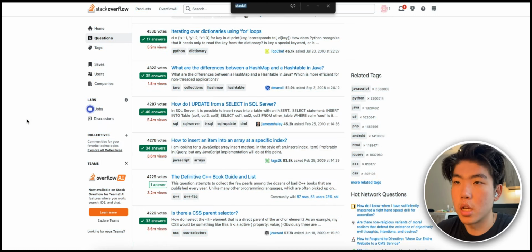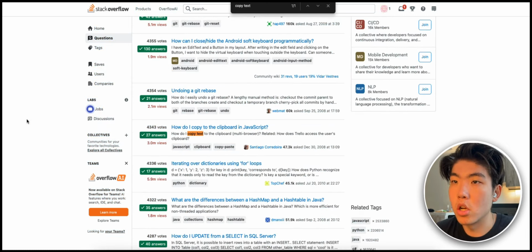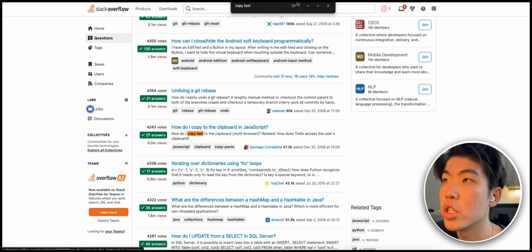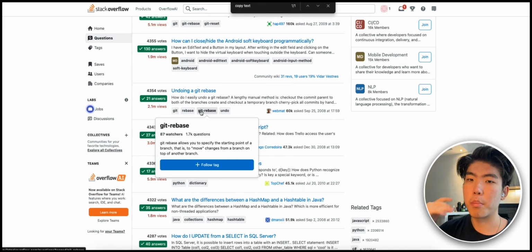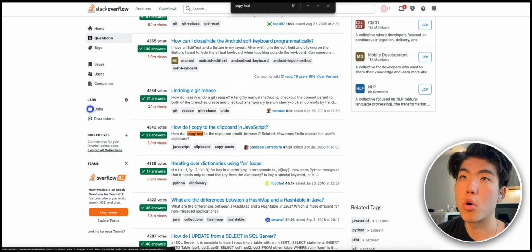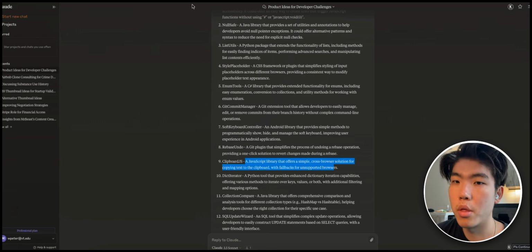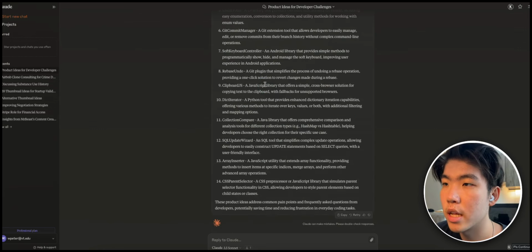That's probably one of the questions that was brought up if we search like copying text. Yeah, so how do I copy to the clipboard in JavaScript? You can create one specific desktop app that solves this problem, or even a quick Chrome extension. So this is how you can come up with Chrome extension ideas as well.